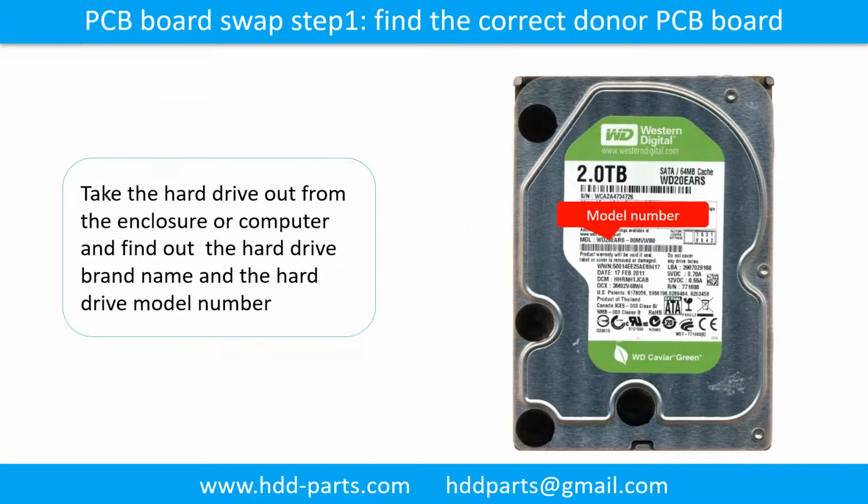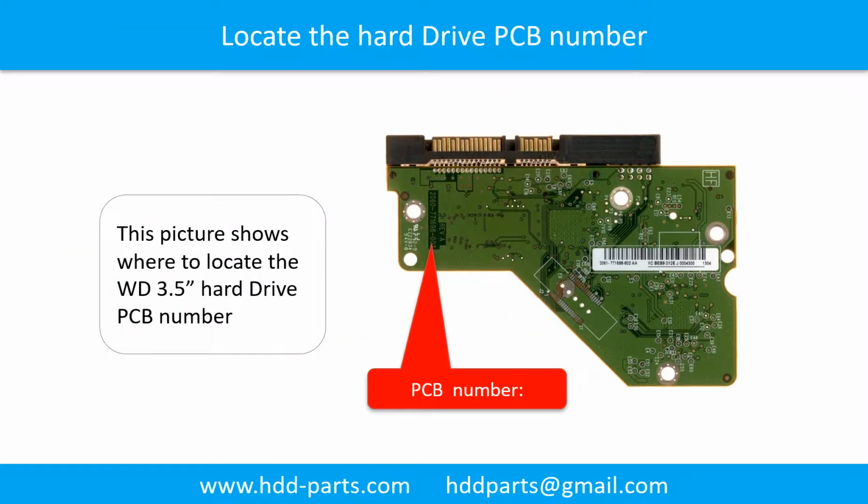PCB board swap step 1. Find out the correct donor PCB board. Locate the hard drive model number on the front of the hard drive label. Locate the hard drive PCB board number. Different brand name, different PCB board. The PCB board numbers are different. You may go to hdd-parts.com to check out other brand name PCB board numbers.